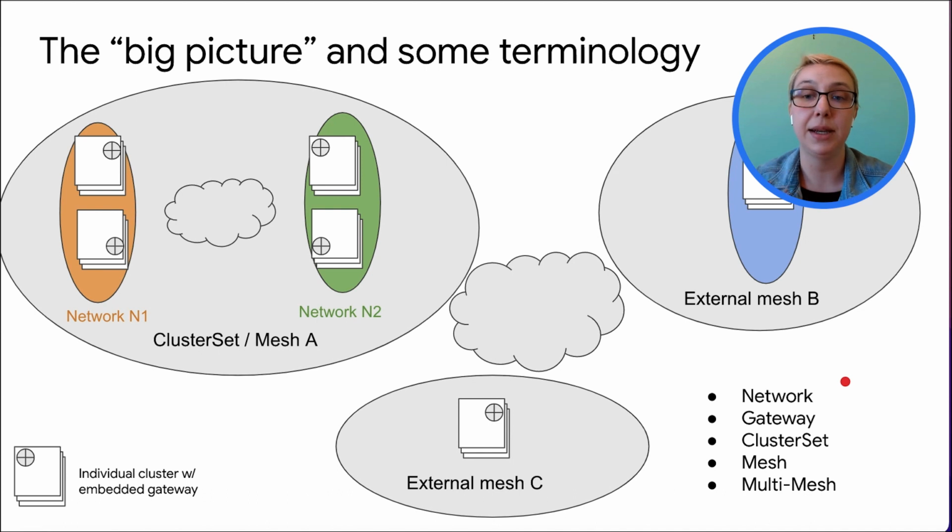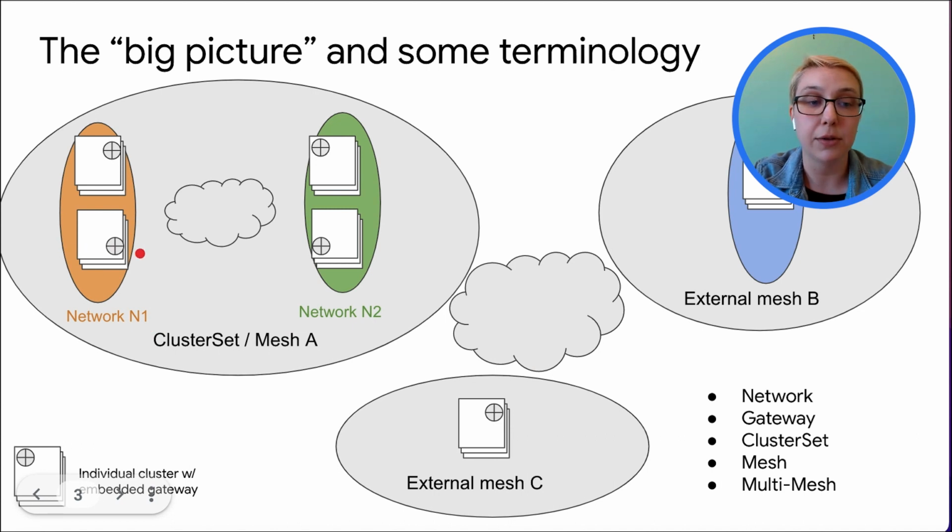On this slide and the next slide, we're going to make sure we're all on the same page on the big picture and some terminology like network, gateway, cluster set and mesh, and also multi-mesh. So we're talking about multi-cluster, right? We have this iconography here, on the bottom left, of an individual cluster with an embedded gateway. Whatever that gateway actually is itself, what it's representing is whatever networking infrastructure is needed for these clusters to actually communicate with each other, even if they're hosted on different networks.